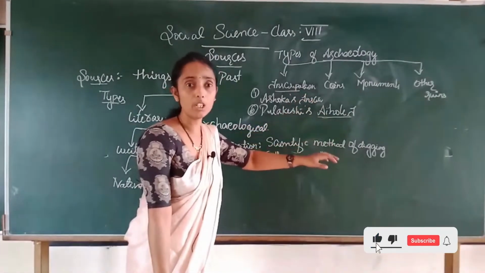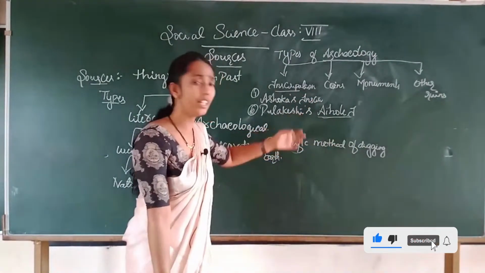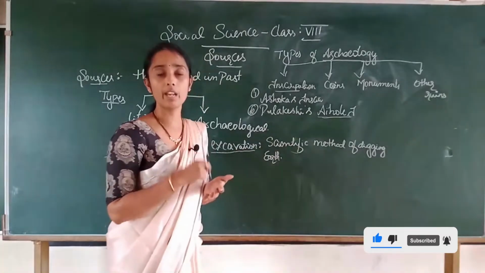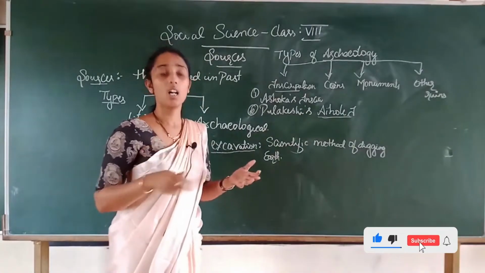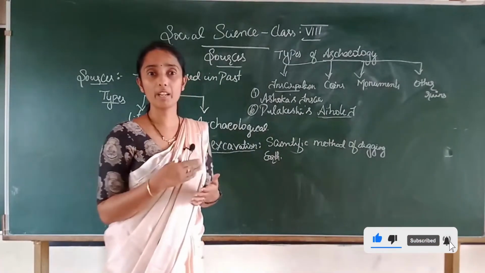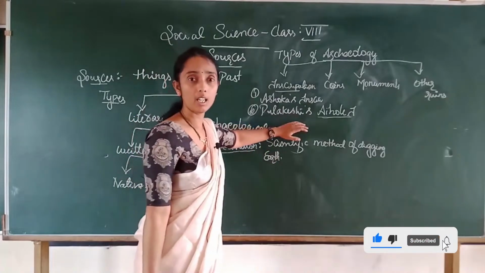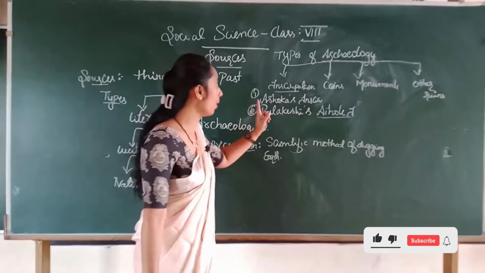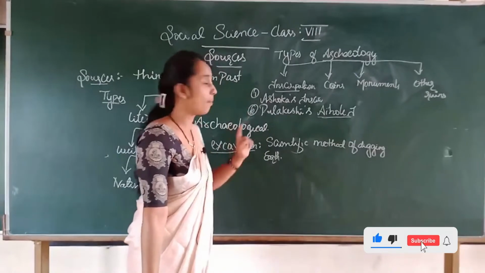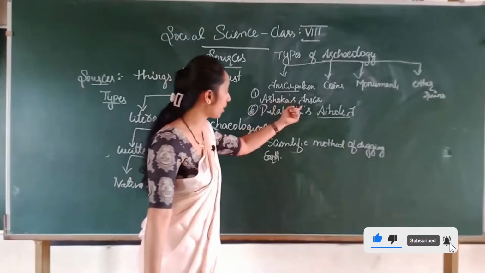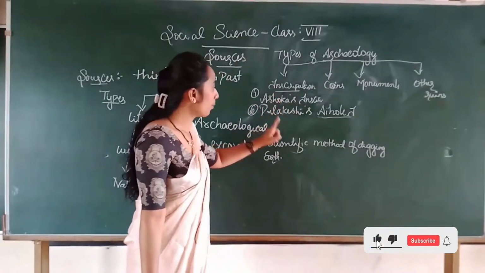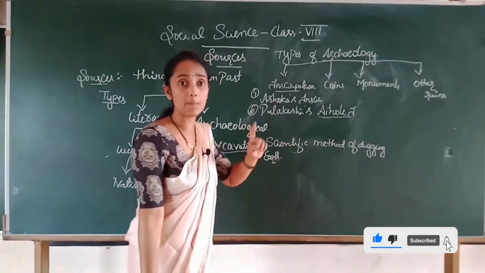They would take up a stone and write there with whom they had war, when they had finished, what was the end and beginning of the war, whatever the form of the war, everything they used to write in inscription. That is the inscription. So for us, the earliest form of inscription was Ashoka's inscription. Later on, Samudragupta's Allahabad pillar inscription.